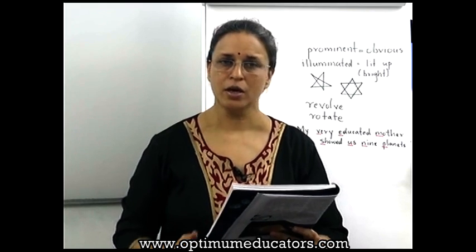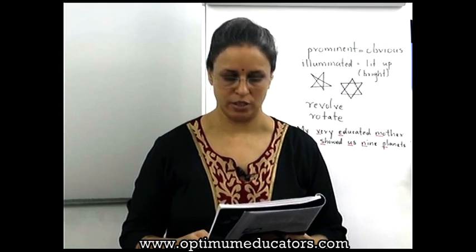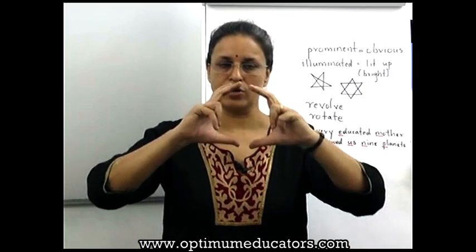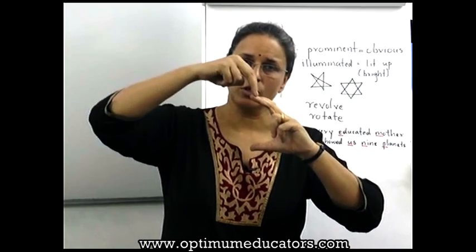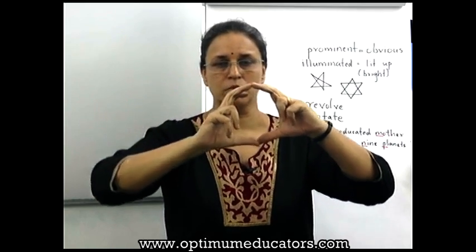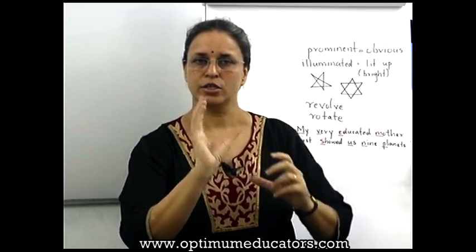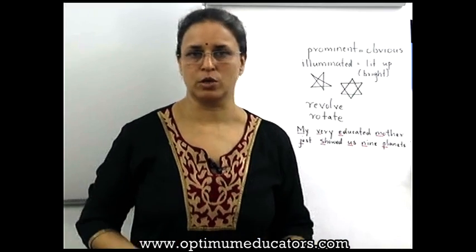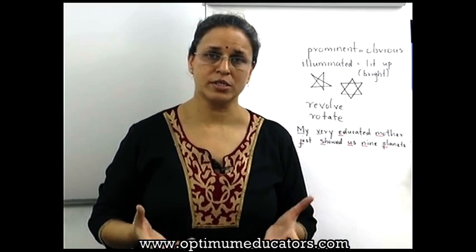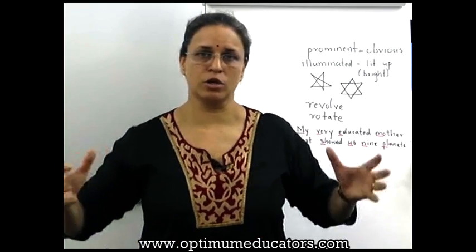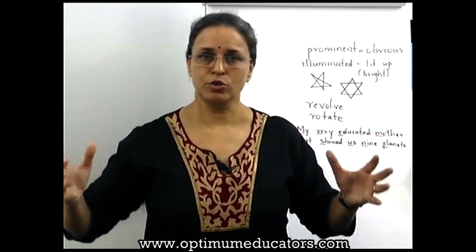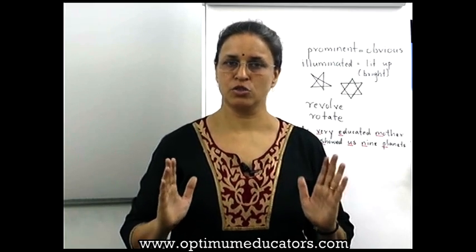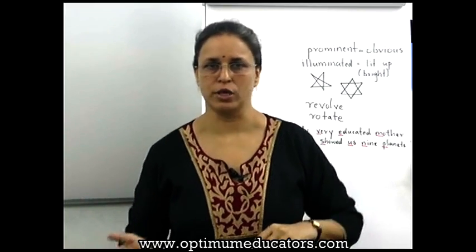On page 3, we now learn about gravity. A lot of people feel that the earth is round. We stand on the earth and the earth moves this way, it rotates, it revolves. How do we not fall down? How do we stay on this earth? Now, if you stand on a ball, you are likely to fall down. But on this earth, how do we remain straight and we don't fall down?